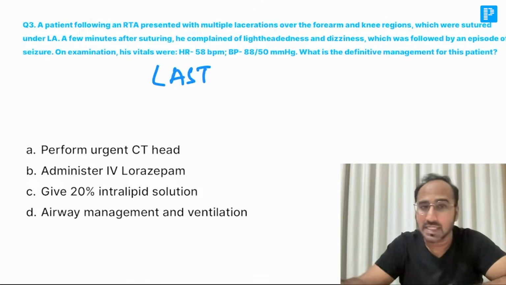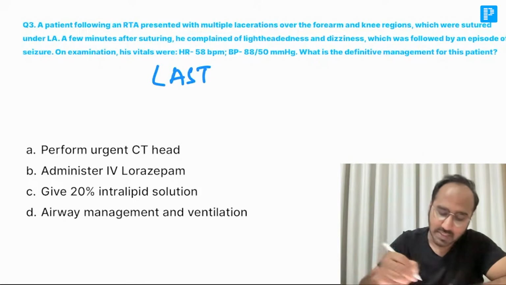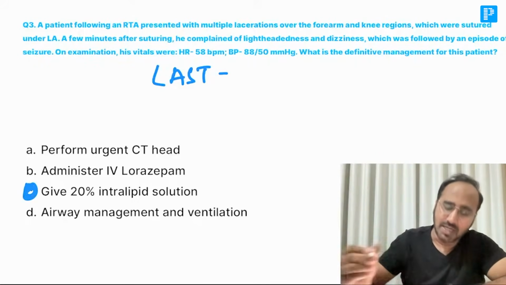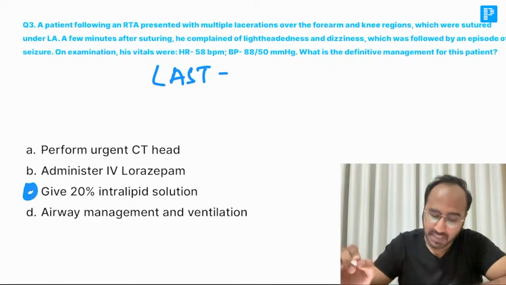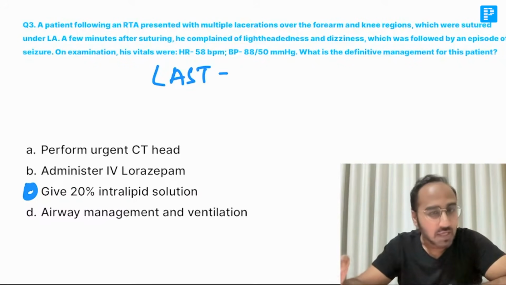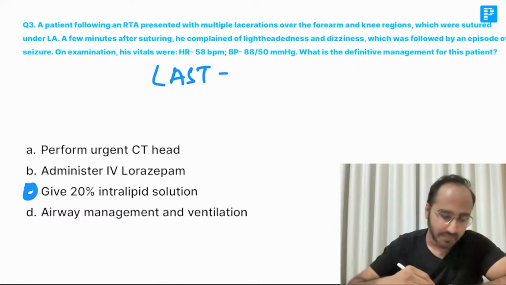So in this case, what should you give? Whenever the patient is having local anesthetic systemic toxicity, the best is you give 20% intralipid solution. That is the best thing, guys. Apart from that, you can give the patient diazepam or other things, but the main management of local anesthetic systemic toxicity is 20% intralipid solution.